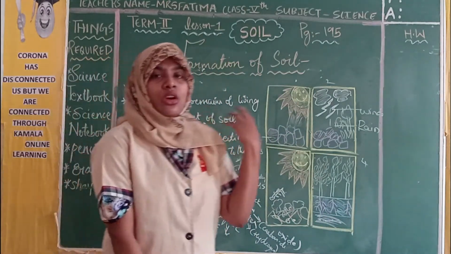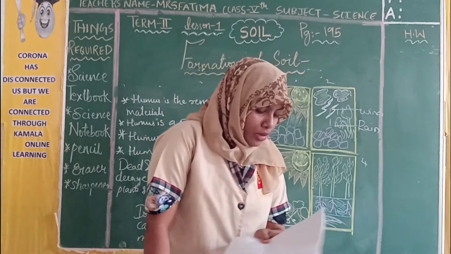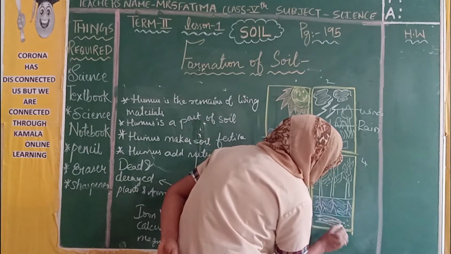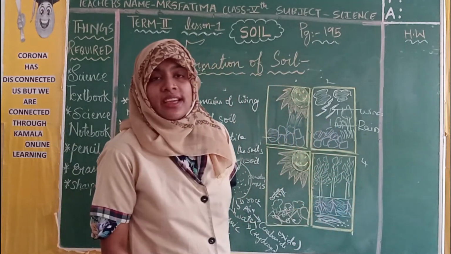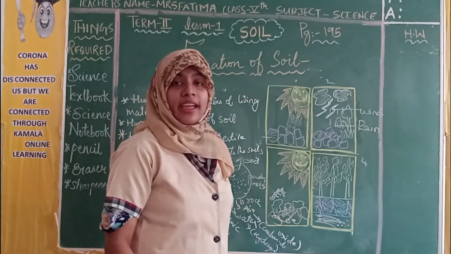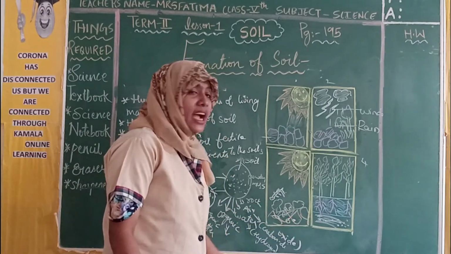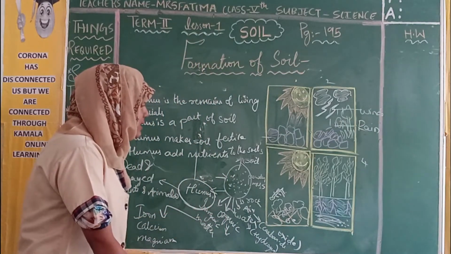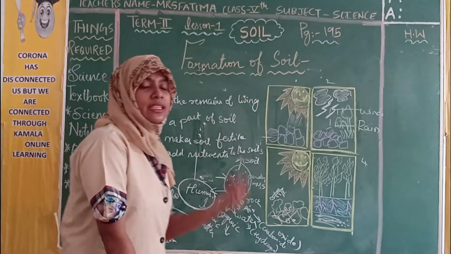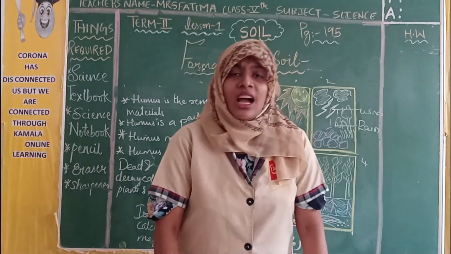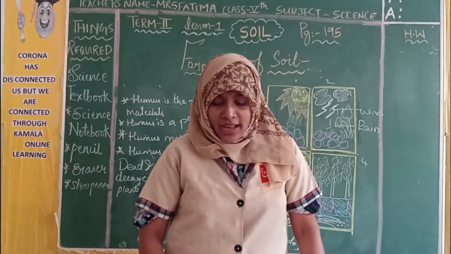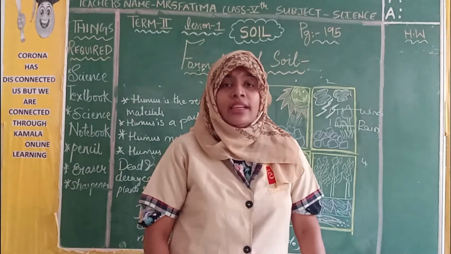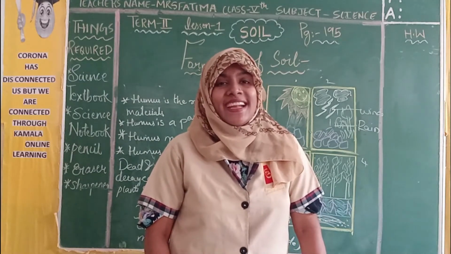What does soil contain, children? Soil contains small rocks. It contains water. Water provides hydrogen. It contains air. Air provides carbon dioxide. It contains organic matter. It contains inorganic matter. Yes, it contains humus. What is humus, children? Humus is a dark organic matter present in the soil, made of dead and decayed plants and animals.